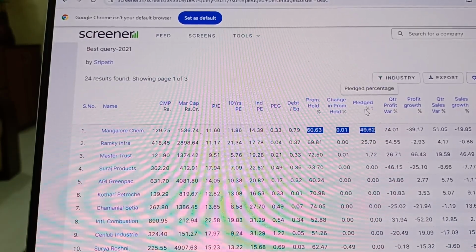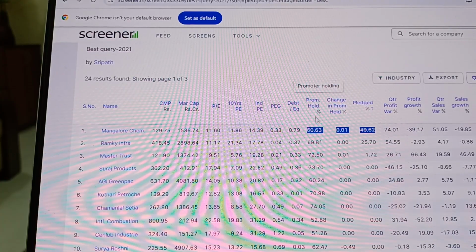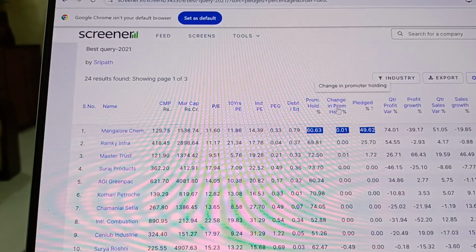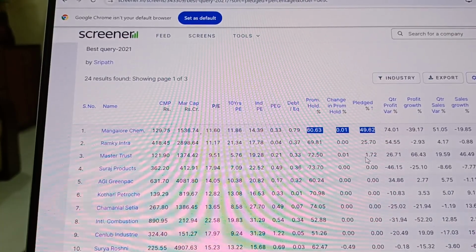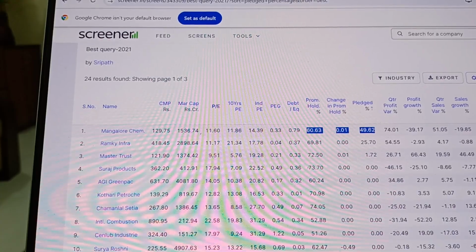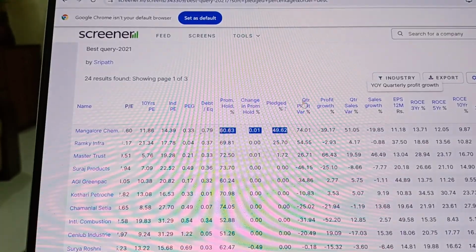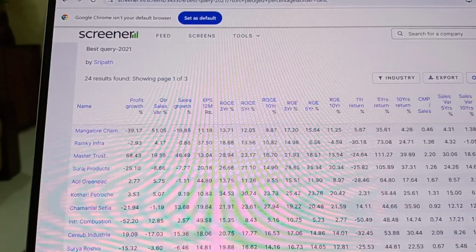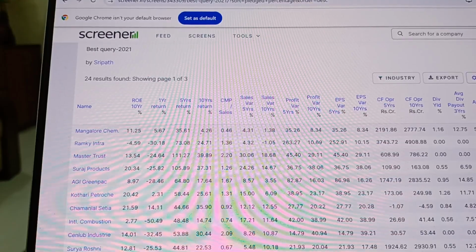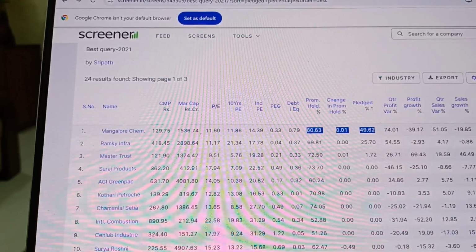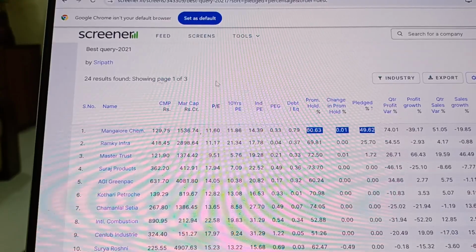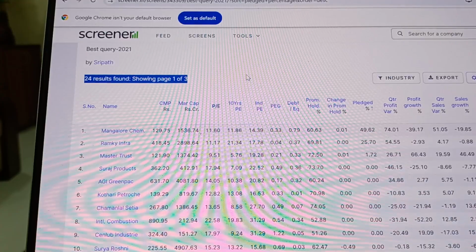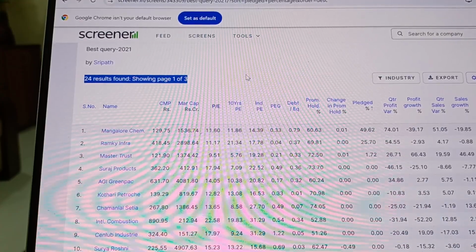Ideally, it is good if the promoter holding is more than 50%, the change is less than 1%, and the pledged is zero, which is definitely good. And then there is quarterly profit growth, sales variation and a lot of other parameters. You will have to shortlist, so that it makes your life easier in terms of looking at the price level and whether it is overvalued or not.